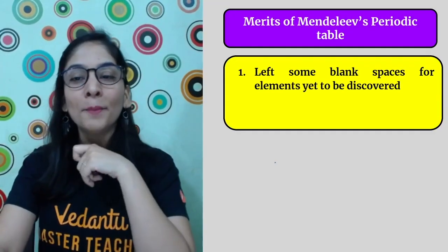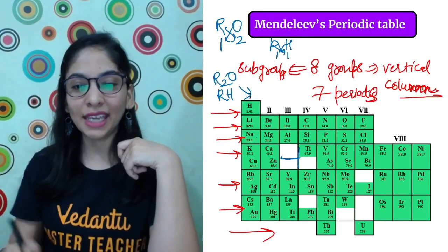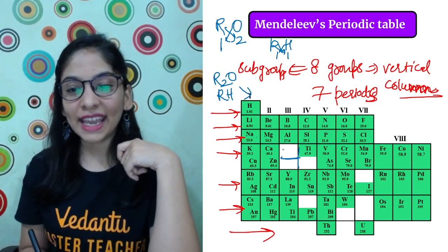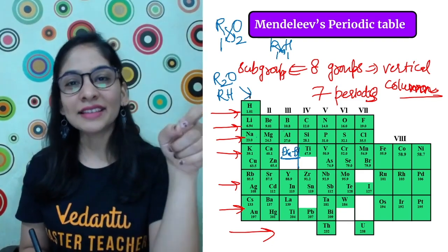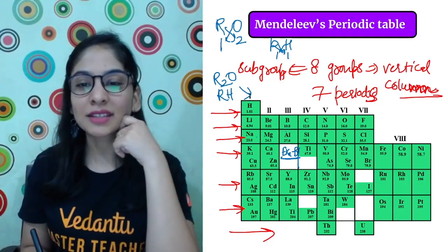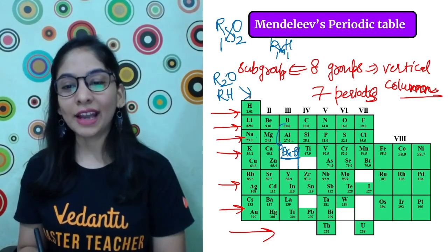He left some blank spaces for the elements to be discovered. And you know what kind of name he gave to it? This is called Eka boron, B for boron. Eka is a Sanskrit word. He was very influenced by Sanskrit also. Eka means one after. So this is Eka boron.